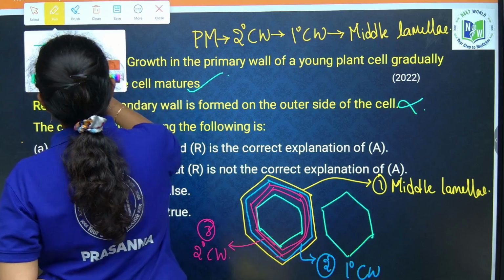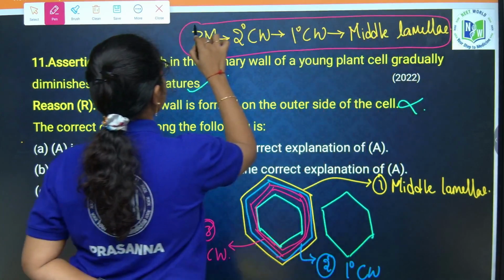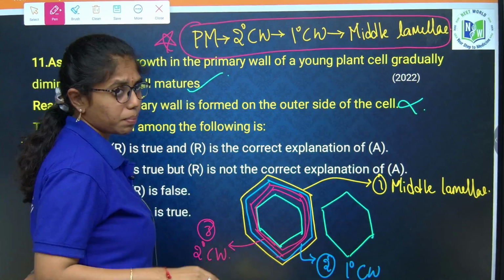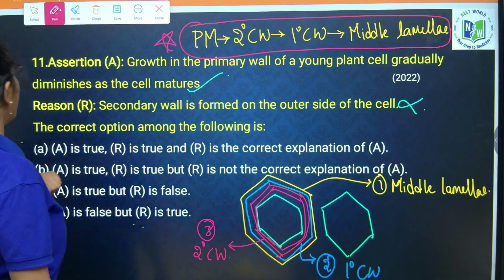Clear? So this is what you need to remember. Very important. Asked multiple times. This concept is asked multiple times in different ways. Very important, beta. Keep it in your mind. Next